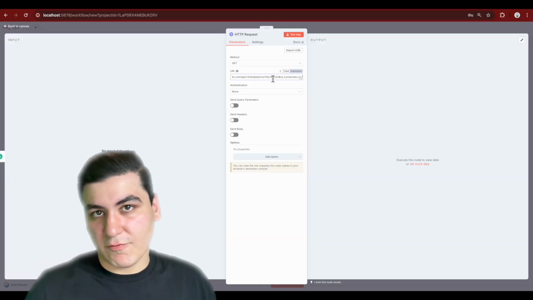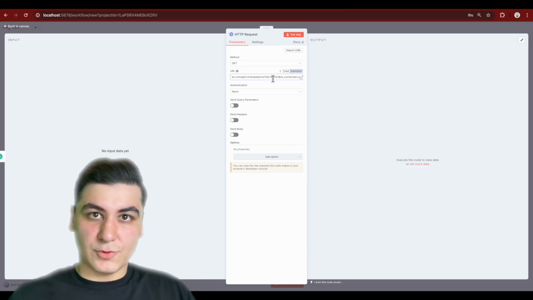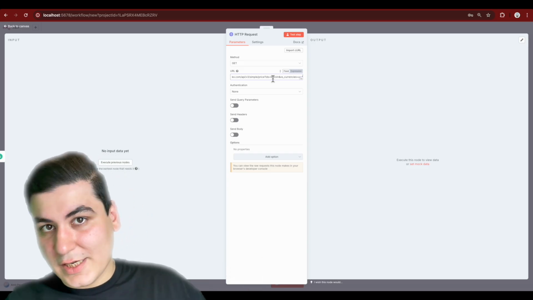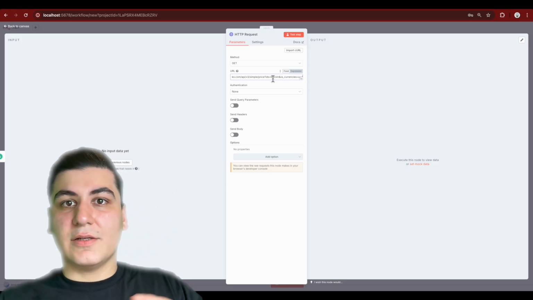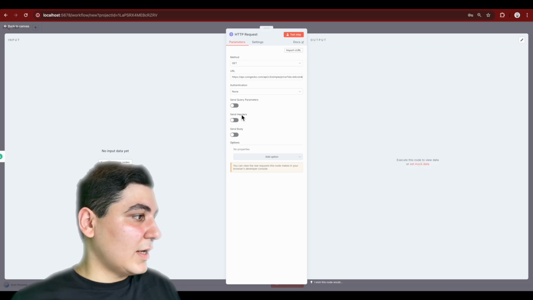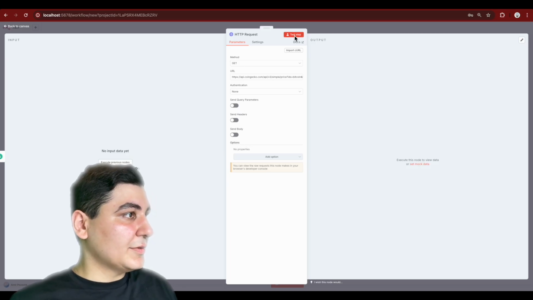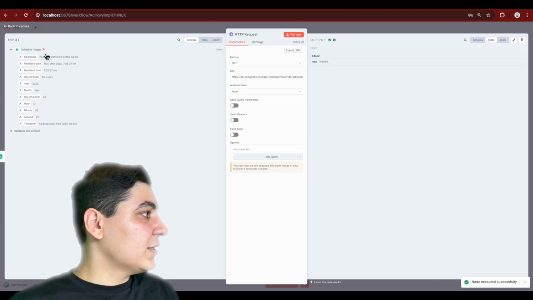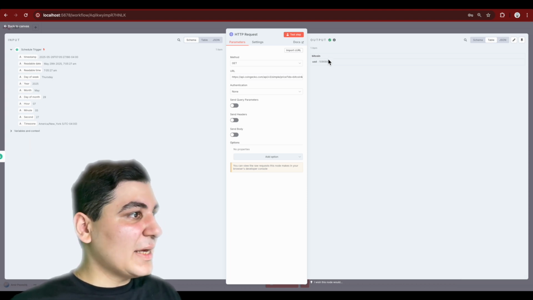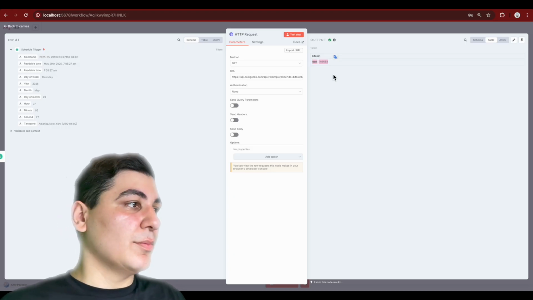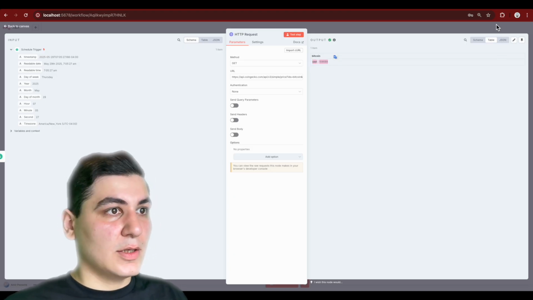So previously I found this API, and I'm sure whatever API you want, you can find it using ChatGPT, using Google. There are a lot of APIs for different coins, different things to do, and yeah, we can test it. And you can see, guys, it responded to us with this information, and here we have the Bitcoin price for the moment. So we are good to go.